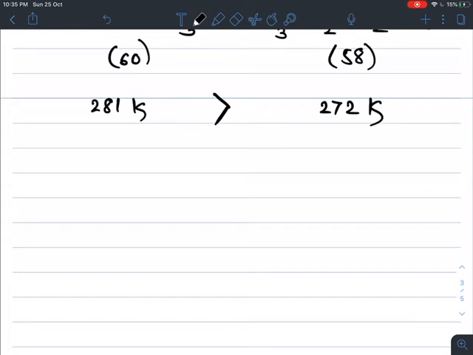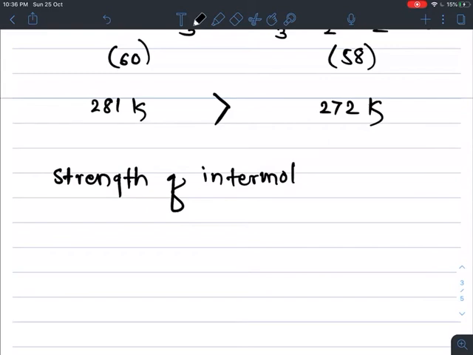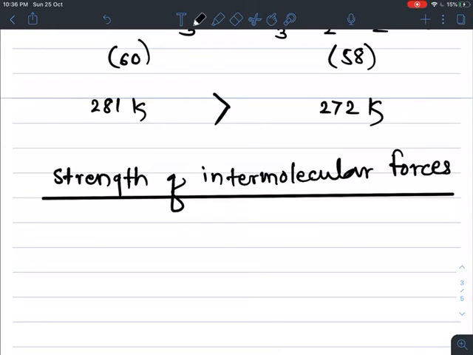The boiling point depends on the strength of intermolecular forces which are present between the molecules of a given organic compound. So the relative strength of intermolecular forces either decreases or increases the boiling point.